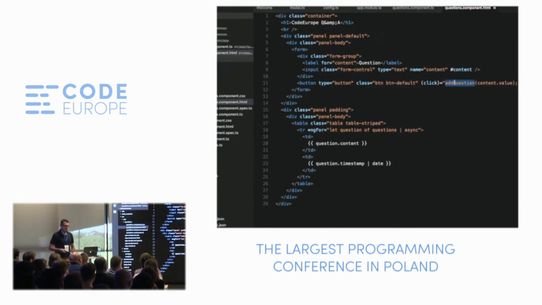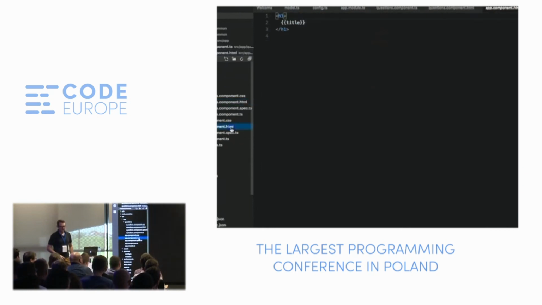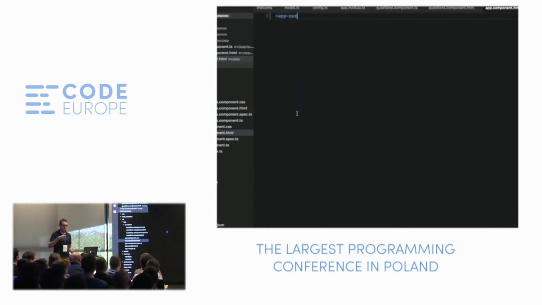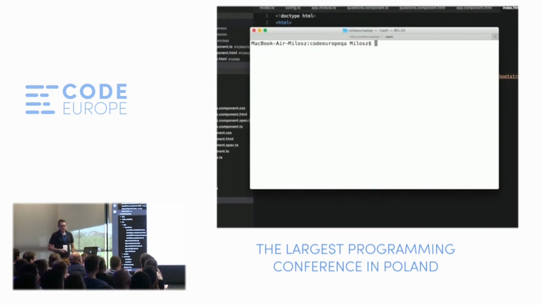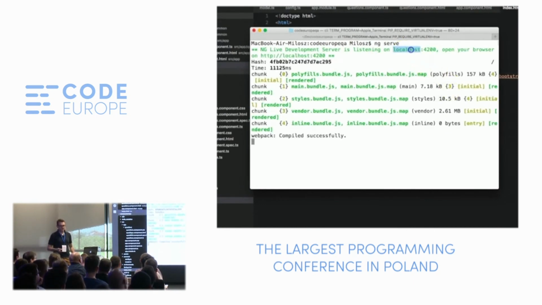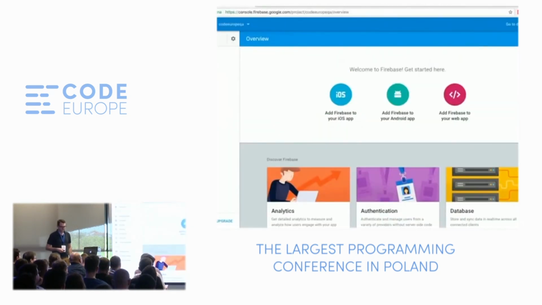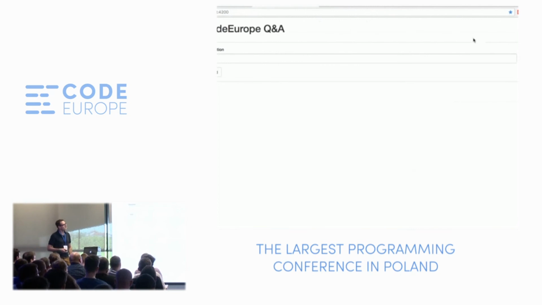So at the top we can see the form for adding questions, and at the bottom we bind to this observable list of questions. And thanks to some Angular magic, it will automatically update whenever a new version of the questions comes. Now we need to add this component to the main app component, and finally we will add a Bootstrap CSS style sheet for look and feel. Now again, using Angular CLI, we can start up a development server and see our application in action on localhost. Here it is. So let's type something.